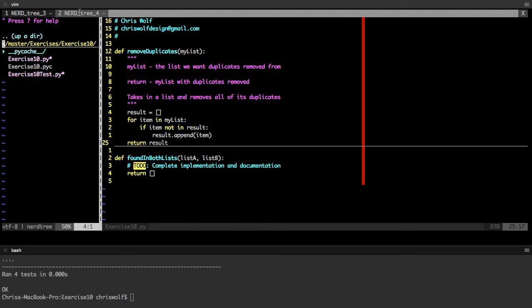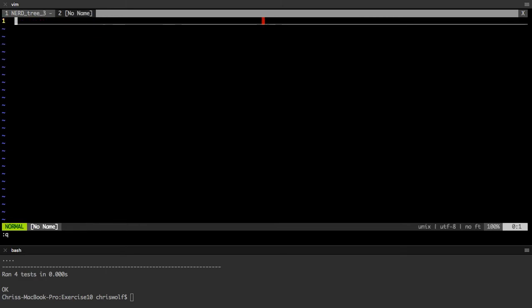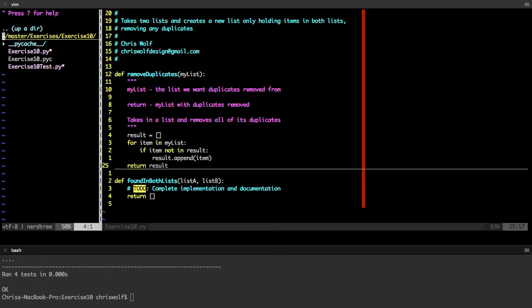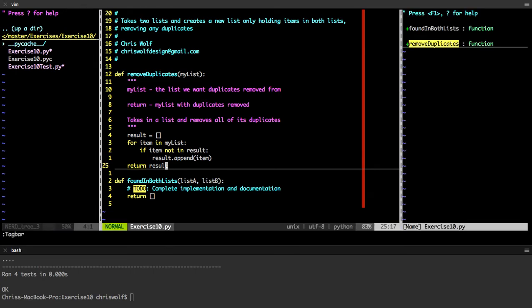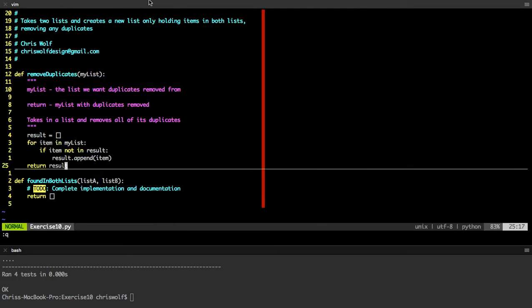It didn't work. Why didn't that work? That was odd. Oh, it's because I wasn't in my main window. For Tag Bar, you can just toggle it with Shift T as much as you want. Unfortunately, that doesn't work with Nerd Tree. You have to manually quit Nerd Tree. Okay?